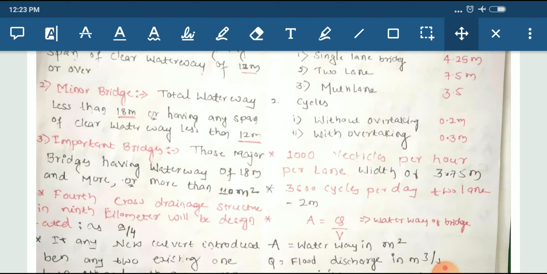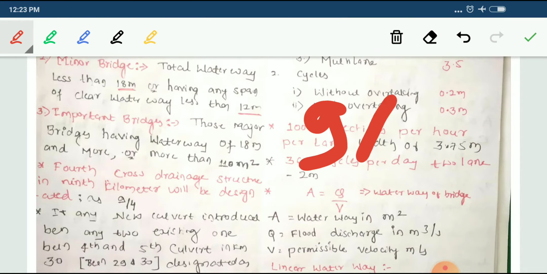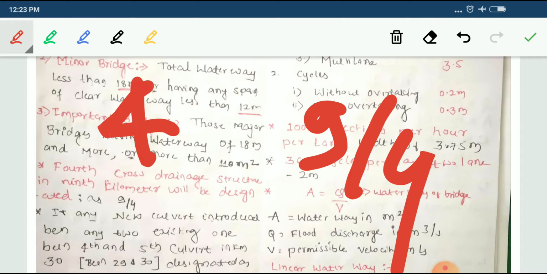Okay, next, this is the indication. Here the indication has been done as 9/4. What is the meaning of 9/4? The fourth cross drainage structure in the ninth kilometer will be designated as such. What is it telling here? Fourth cross drainage. Okay, it means the fourth cross drainage is to be provided.